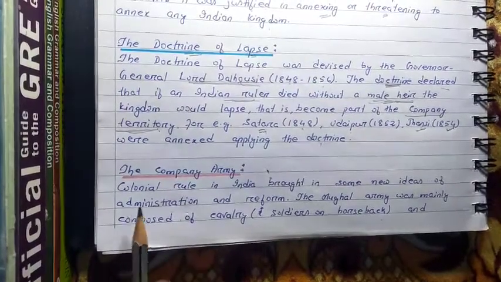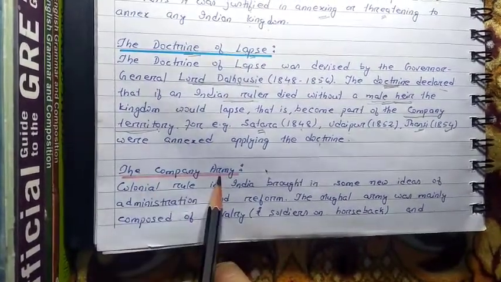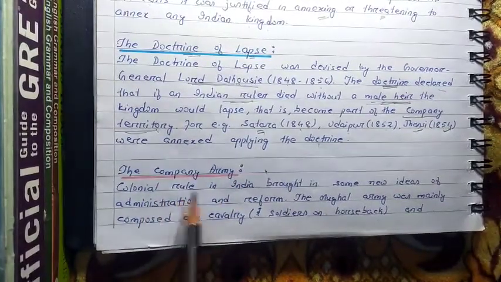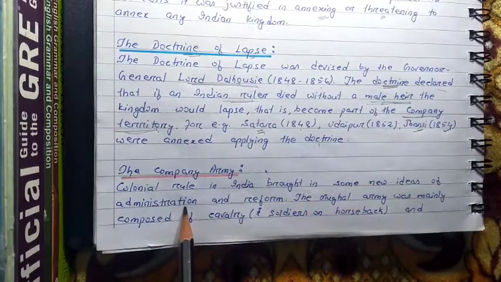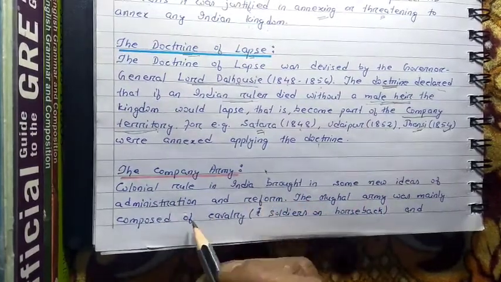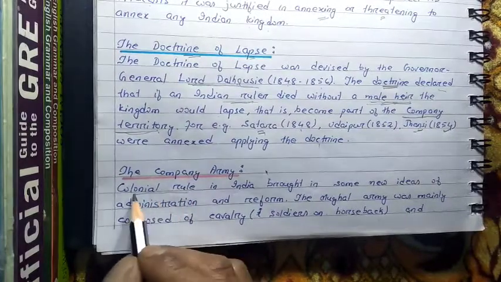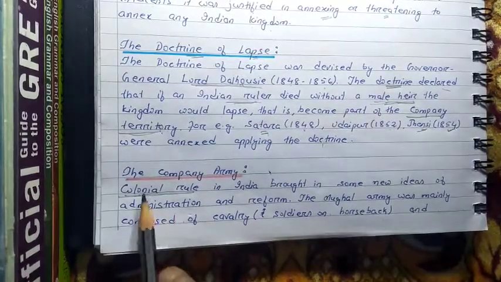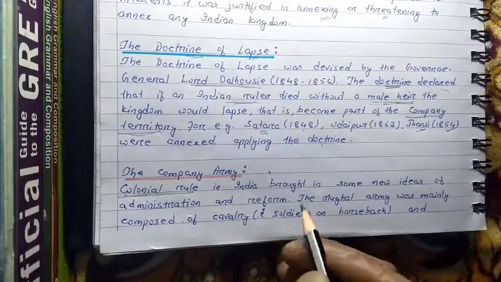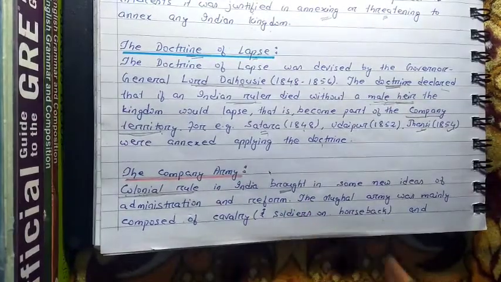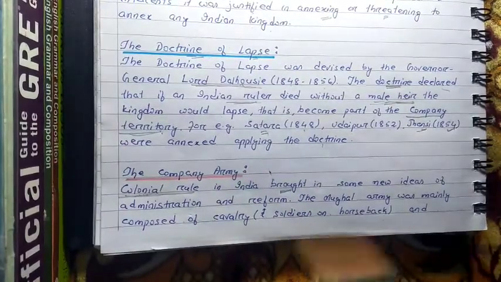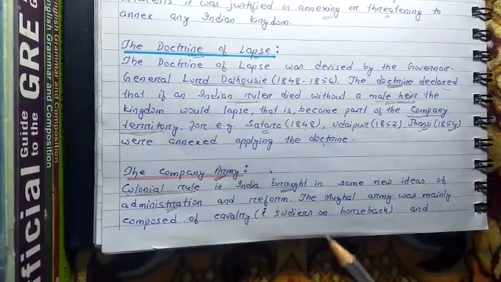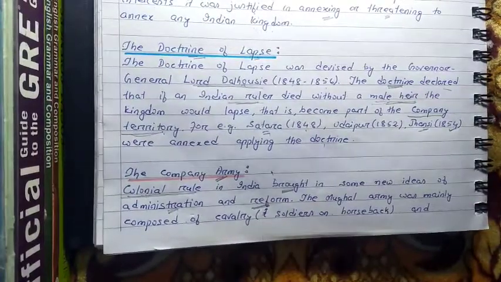Now we are going to study the last part of this chapter, the company army. Company army means the army of the East India Company. Colonial rule in India brought in some new ideas of administration and reform. When the British came, that is colonial rule. About colonial, it was already explained in the first chapter of your history. When colonial rule started in our country, different types of changes were brought in our society, in our economy, and even in the administration as well as in the army structure. Different types of changes or reforms were brought by the company.